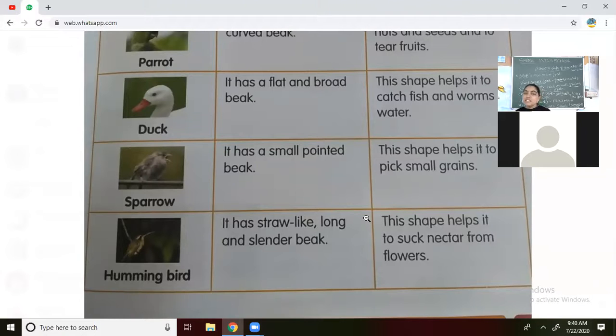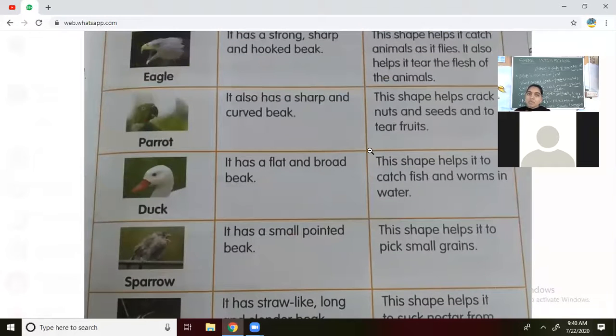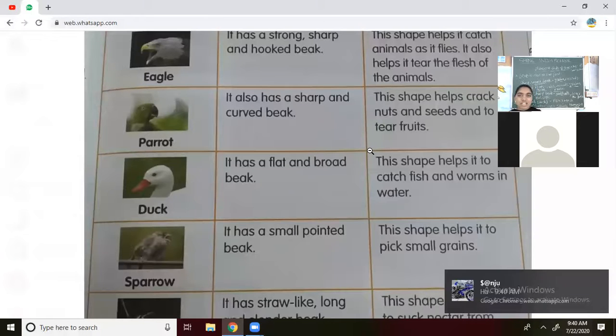Next one, we have seen sparrows around our house. If we observe the sparrow, the beak is very small and pointed. What is the use of that beak? Yes, to eat the cereals, to eat the grains. Next one, hummingbird. The hummingbird has a straw-like, long and slender beak. It is used to suck nectar. Nectar is a juice, a special item of a flower. It can be taken by the honeybees as well as by the hummingbird.